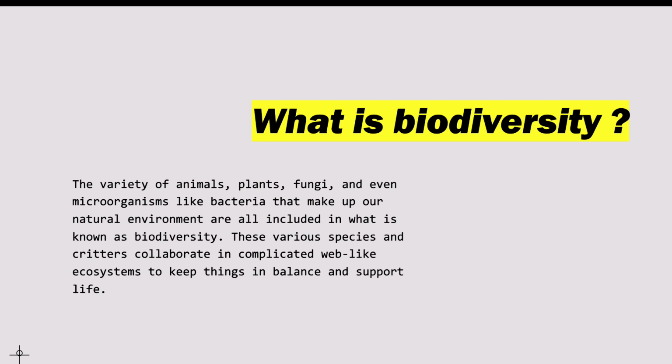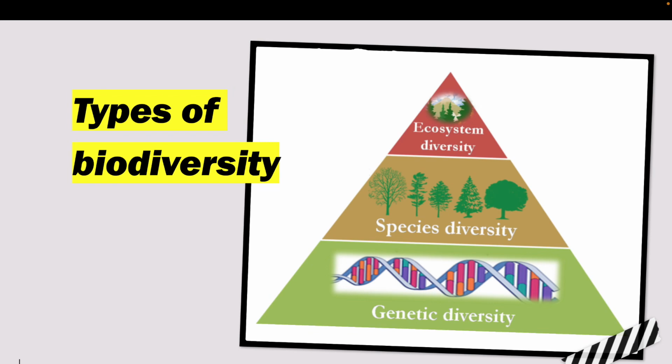What is biodiversity? The variety of animals, plants, fungi, and even microorganisms like bacteria that make up our natural environment are all included in what is known as biodiversity. These various species and critters collaborate in a complicated web-like ecosystem to keep things in balance. Types of biodiversity: we have ecosystem diversity, species diversity, and genetic diversity.